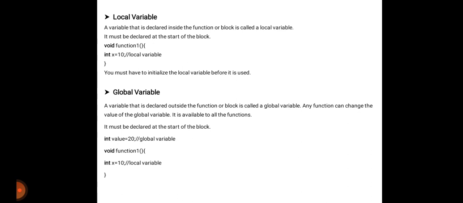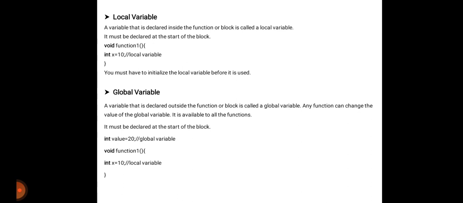The next type is global variable. Global variable means a variable which is declared outside the function block. Any function can change the value of the global variable, it is available to all the functions, and it must be declared at the start of the block, same as the local variable.